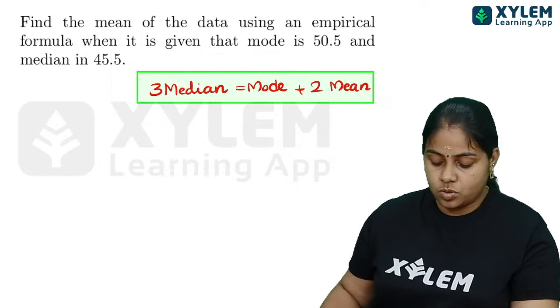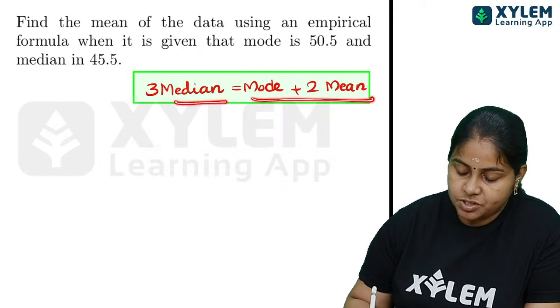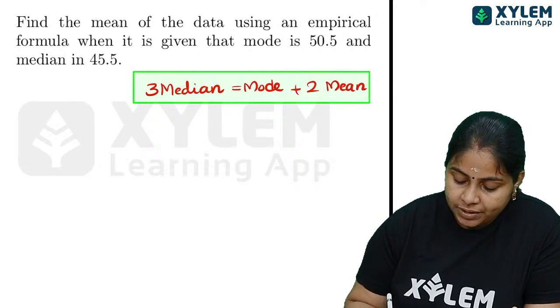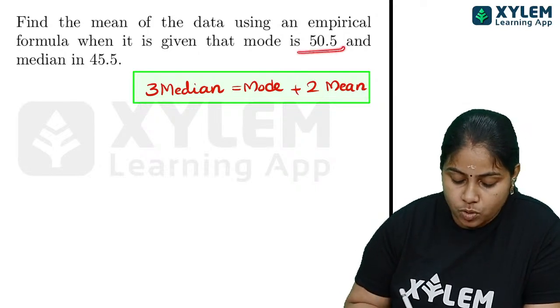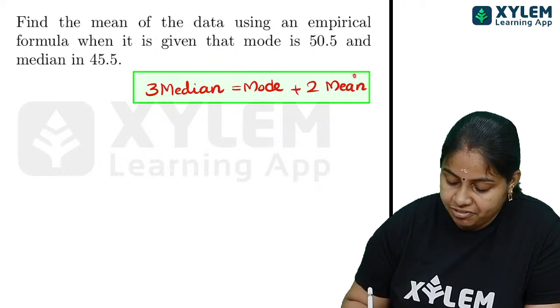3 median is equal to mode plus 2 mean. 3 median is equal to mode plus 2 mean. This is the empirical formula. What we have to do: the value of mode and median is already given. You have to substitute the values and find the mean.